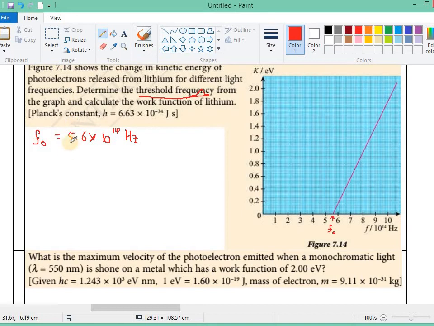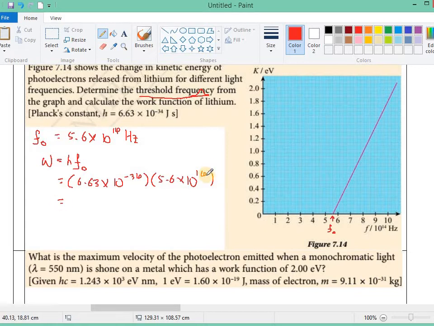Alright, calculate the work function of lithium. The work function can be calculated by taking the Planck constant times the threshold frequency. Planck constant 6.63 times 10 power of negative 34 times the threshold frequency 5.6 times 10 power of 14.